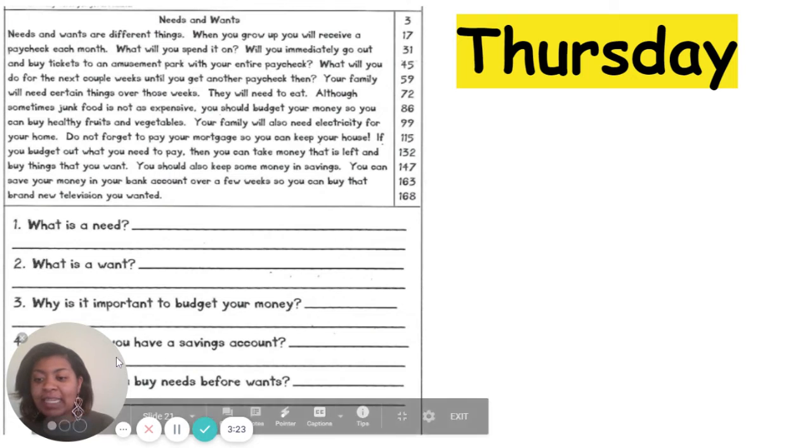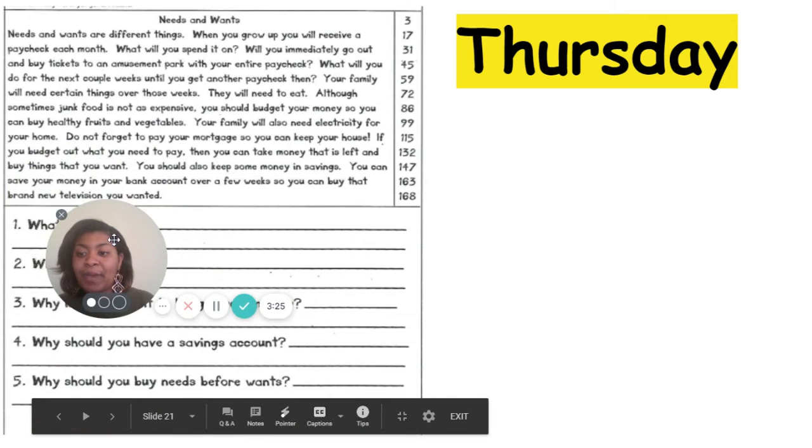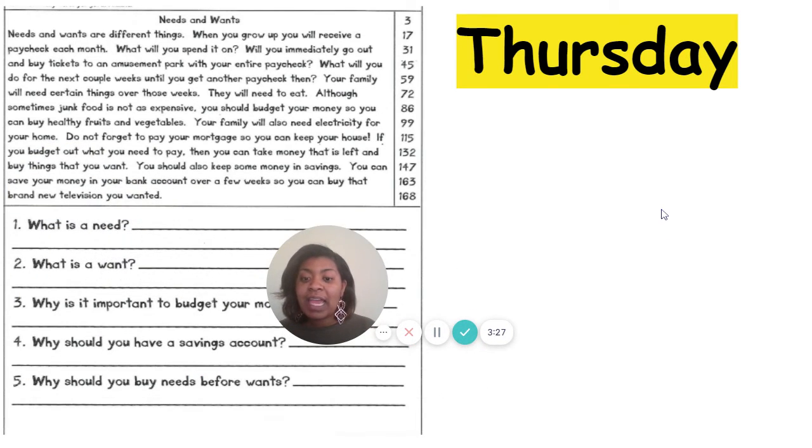And why should you buy needs before wants? Remember, needs are very important, and they're important because you need them to survive. So those wants, you can live without those, but those needs, you've got to have those in order to survive.